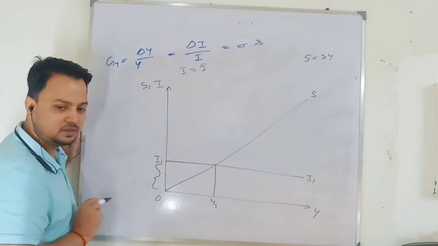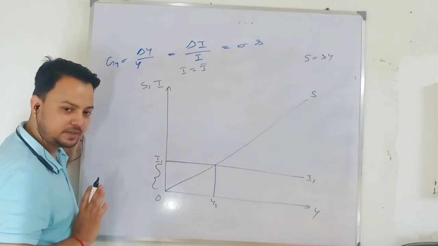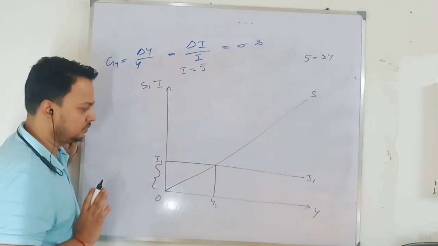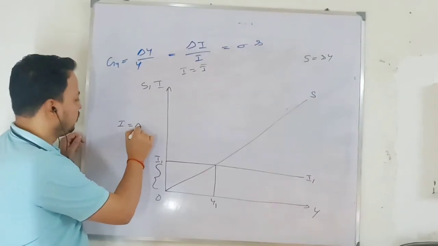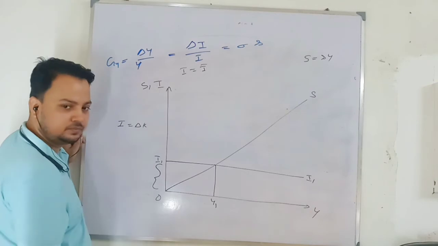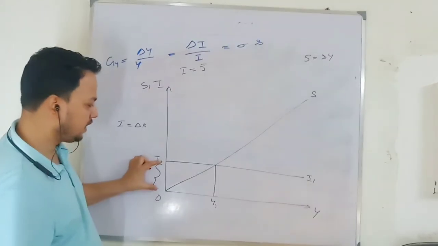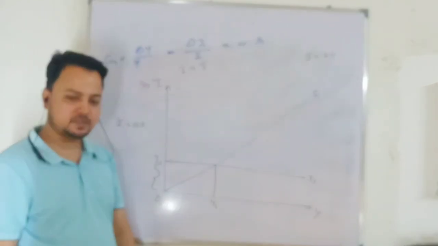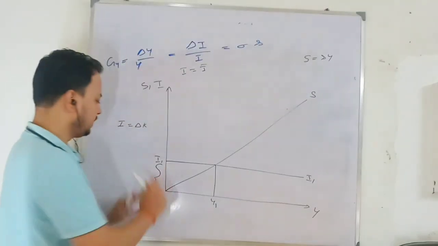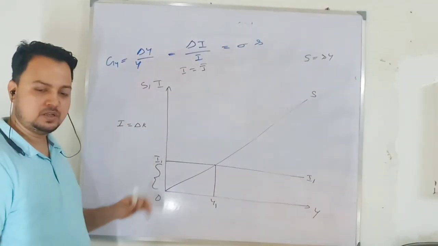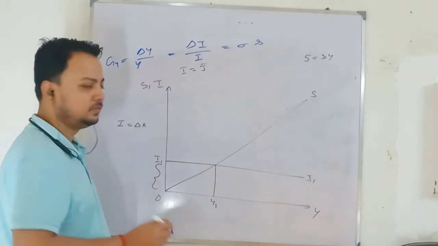It adds to the productive capacity. Everyone agrees? So investment in the next period will add to the productive capacity. This much capital stock is going to come up in the next period. So when more capital stock comes up, what will happen?